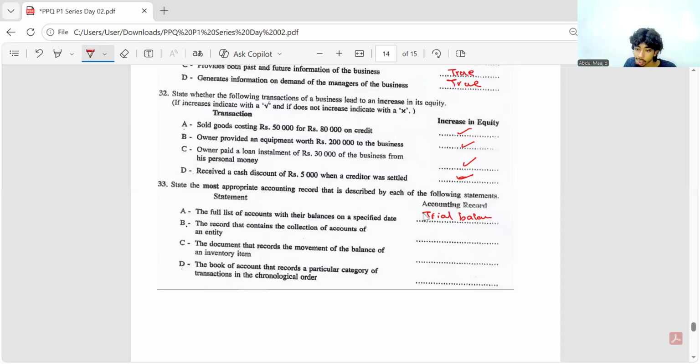Trial balance. B. The record that contains the collection of accounts of an entity. What's the answer? The record that contains the collection of accounts of an entity. All the accounts together, what do you call it? Collection of accounts.